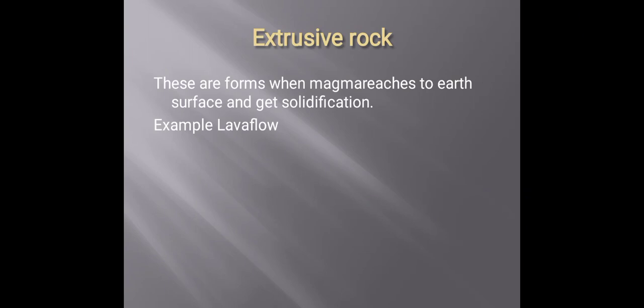Third is extrusive rock. These rocks are formed when magma reaches the Earth's surface and solidifies, as in a lava flow. When the magma reaches up to the Earth's surface and becomes solid, it forms extrusive rock. The best example is the lava flow.